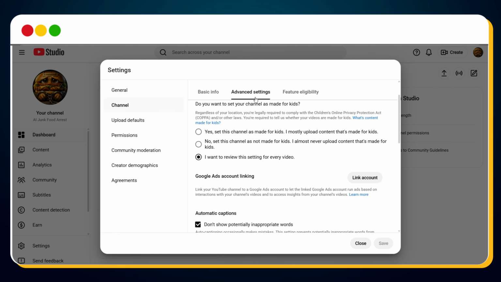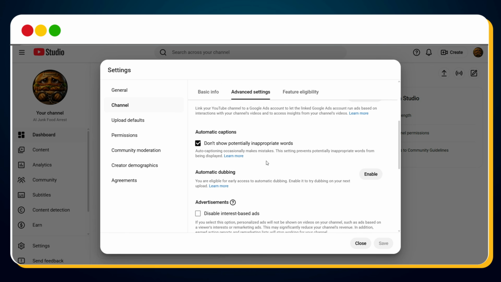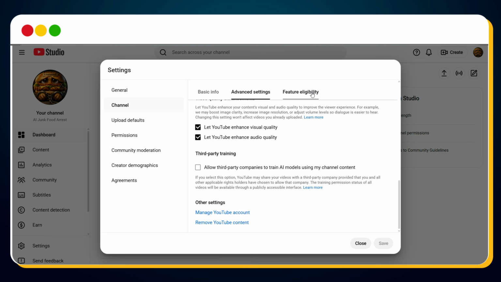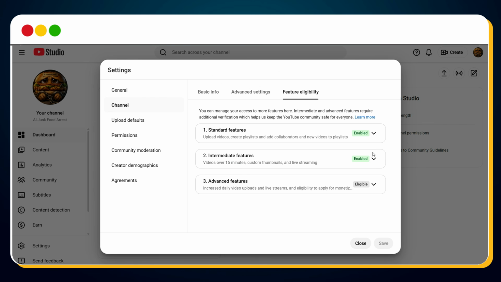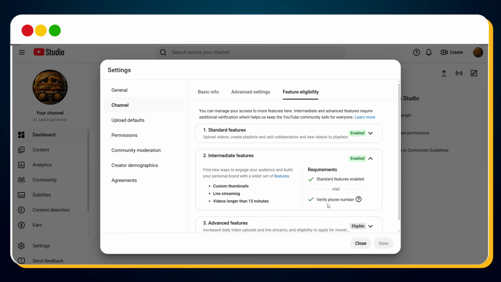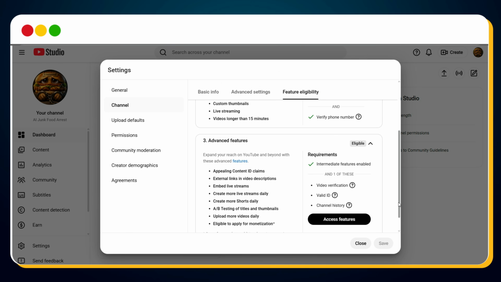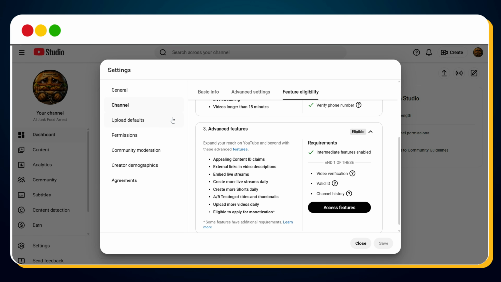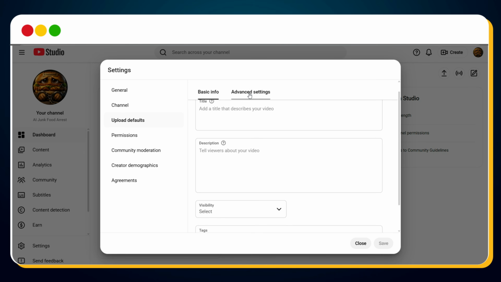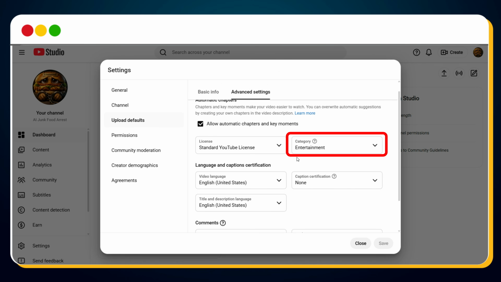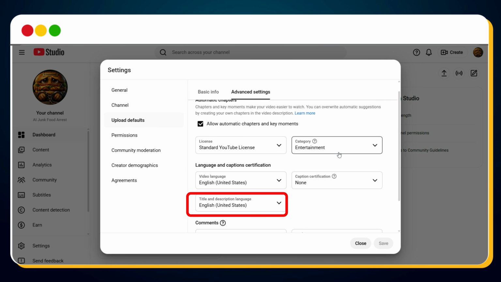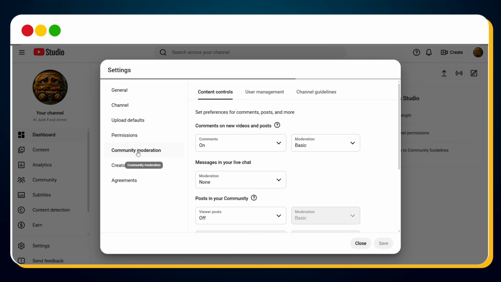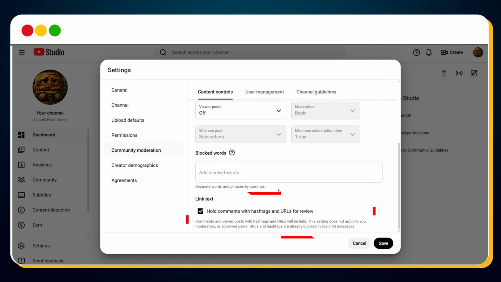Next, go to Advanced Settings, enable Don't Show Potentially Inappropriate Words. Then go to Feature Eligibility, verify your mobile number to enable intermediate features, complete video verification to unlock advanced features. Next, go to Upload Defaults, then Advanced Settings. Set category to entertainment, set video language, title, and description to English, United States. Then go to Community Moderation, enable Hold comments with hashtags and URLs for review. Once all this is done, your channel setup is complete.